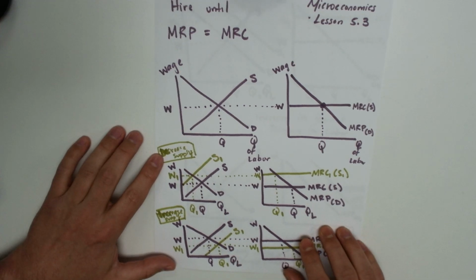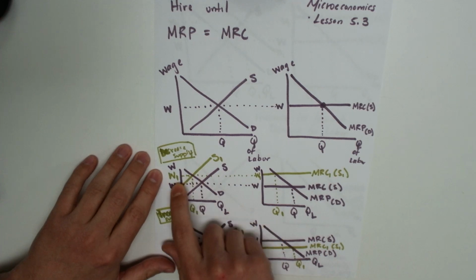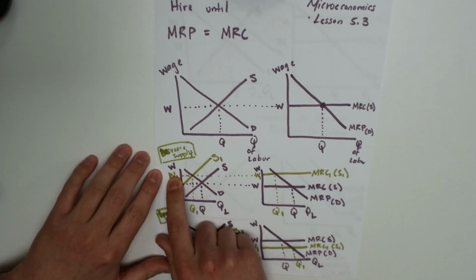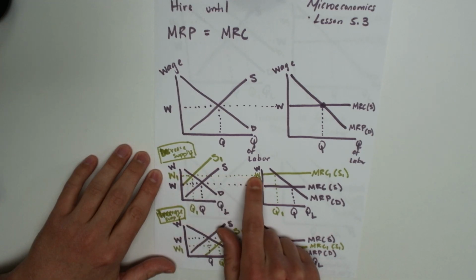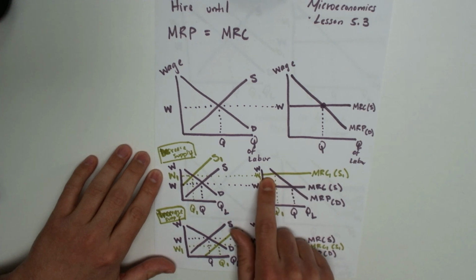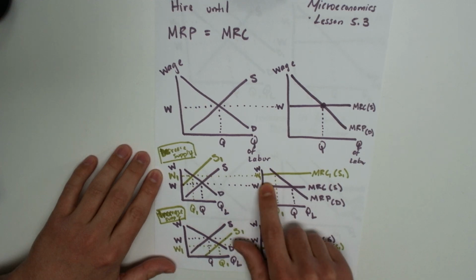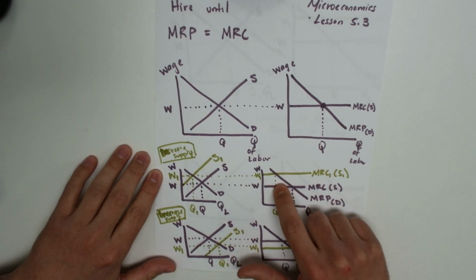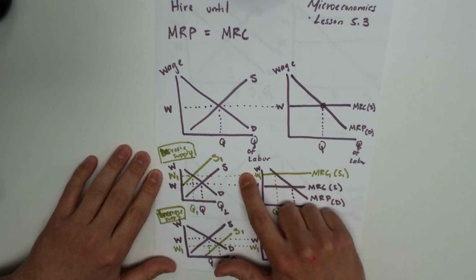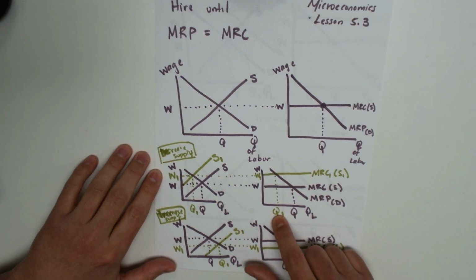What happens if there's a decrease in the supply of workers in the markets? That's going to shift the supply curve to the left and causes the wage to increase. Since workers are wage takers, they're going to take this higher wage determined by the free market. So the marginal resource cost is going to move upwards like that. Now, since the marginal resource cost is higher, they're going to hire where MRC equals MRP, which is now going to be right there. So while they are going to pay them a higher wage, since that's determined by the free market, this firm is going to hire less workers.